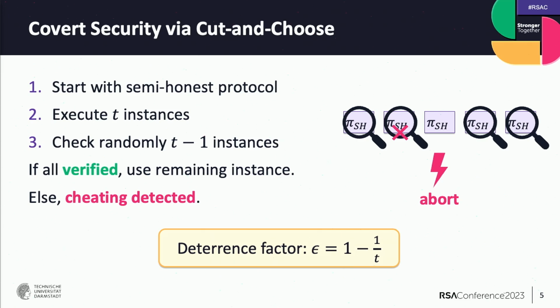You might now wonder, how can we actually check protocol execution? On a high level, we need to reveal all the inputs that the parties use for this execution so that the parties can recompute the behavior of the other parties. But at the same time, we still want to keep every secret information secret.